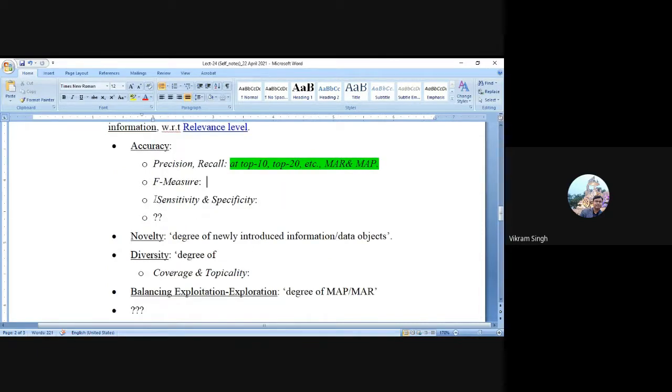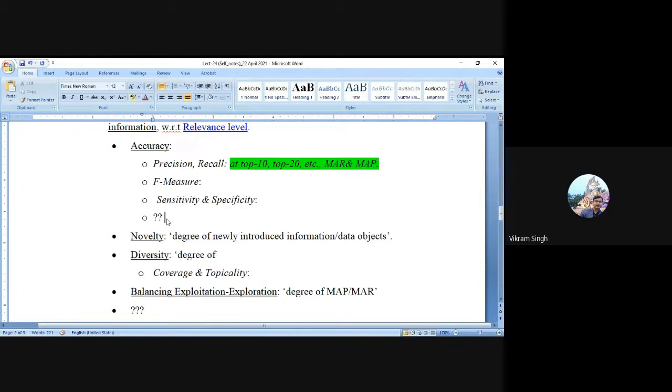Similarly, sensitivity and specificity are quantitative measures, and they indicate how sensitive the system is towards your typed query. For each task you will have a user query, so whatever you have typed, how sensitively is the system delivering with respect to that user query, and how accurate your query is or how close to the data stored in the system. Similarly, you can always plan a new metric or new criteria for your system evaluation by keeping the research question in front of you.